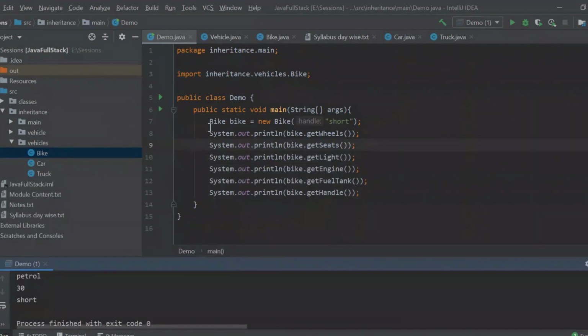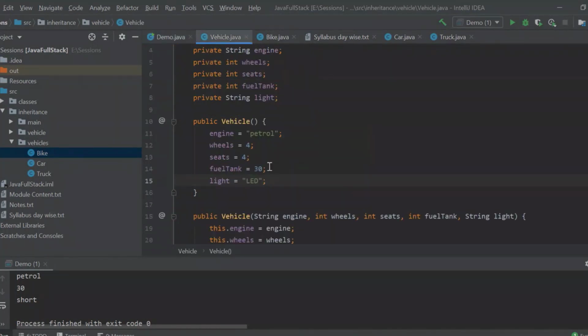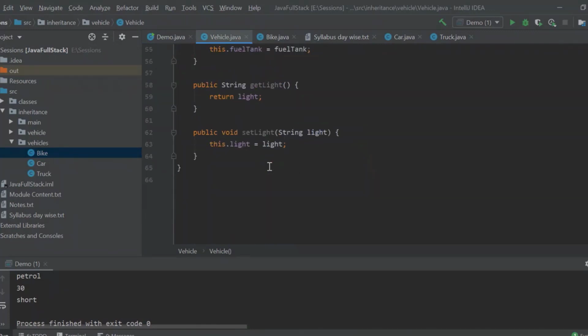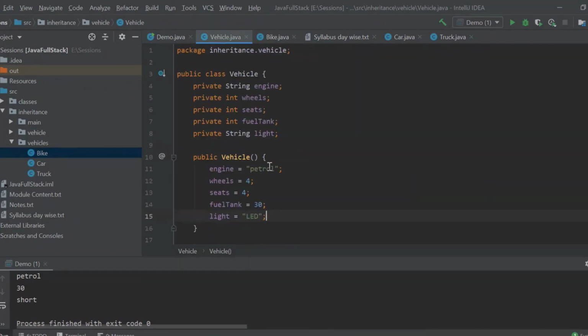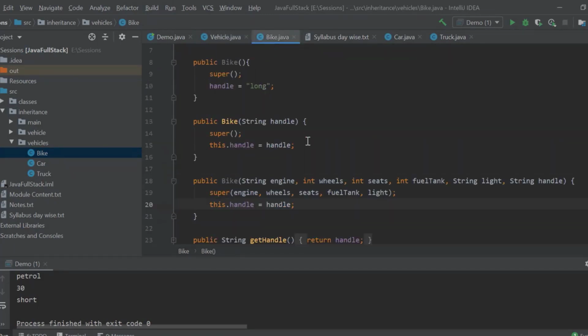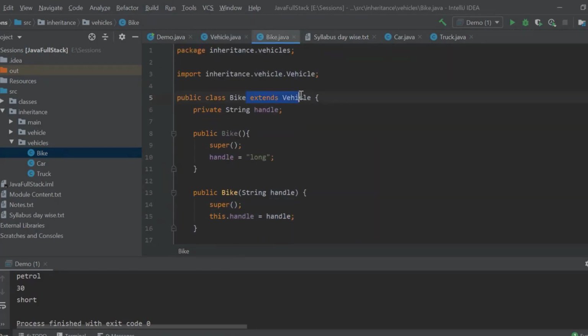Did I create my object for the bike class or the vehicle class? I have created my object for the bike class. With the help of my bike class, I am able to access all the properties of my vehicle class, with the help of extends, with the help of inheritance.